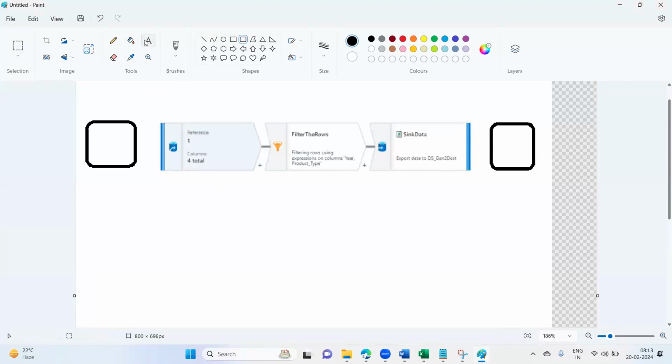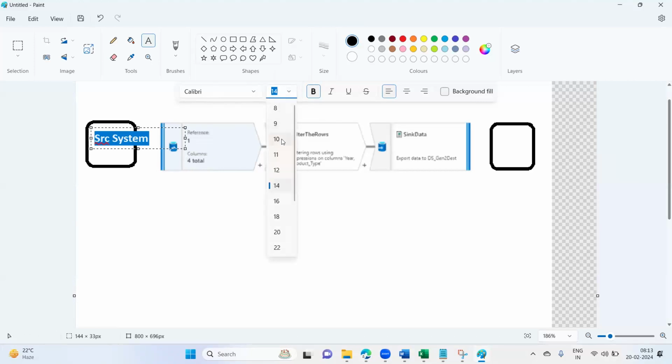This will be your source system, and this will be your destination.